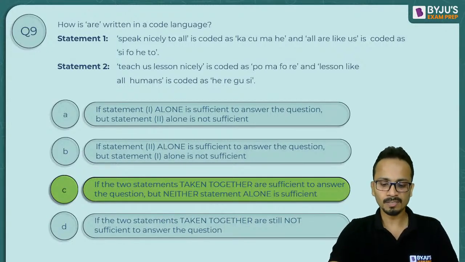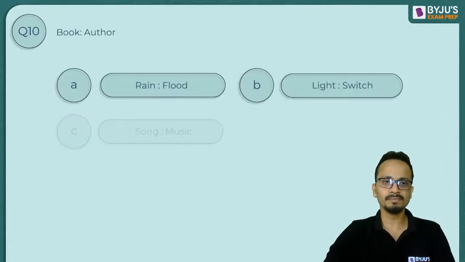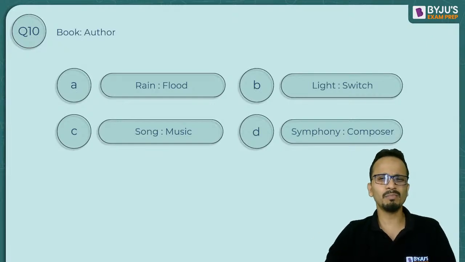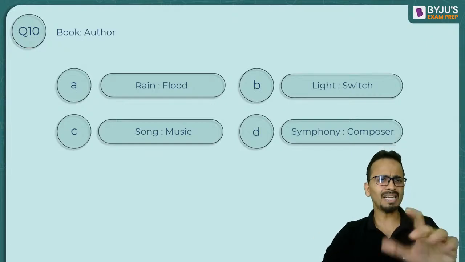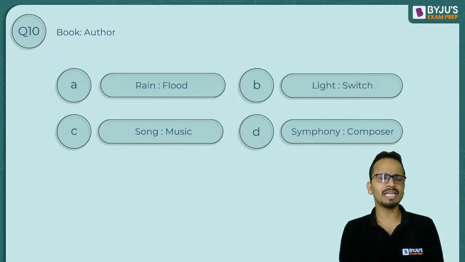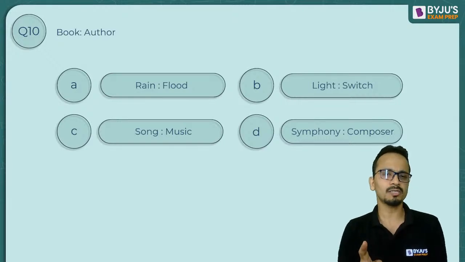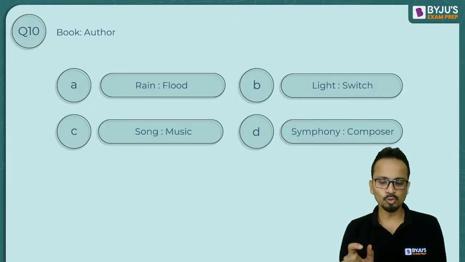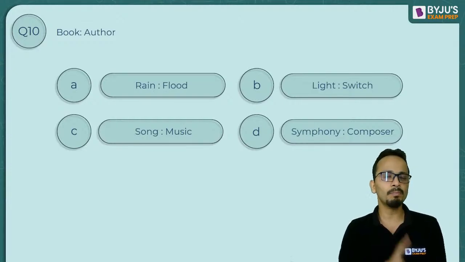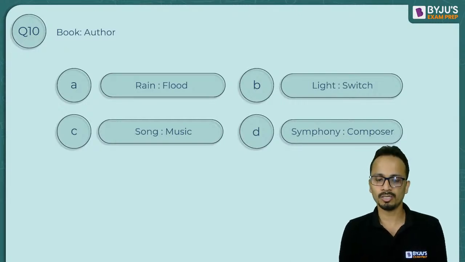All right. Okay. Let's move on to the last question for the day, question number 10. Question number 10 is on analogies. It's a verbal analogy, but it's an easy one. So all of you should be able to give me an answer for this verbal analogy. Book is to author. You will have to find out which of these four options bears the same relationship as book is to author.